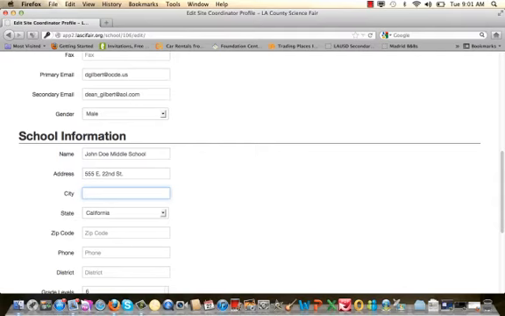The address, the city, the state, and zip code, the phone number, district. Please make sure that you put your district. I'm going to say Downey Unified School District.